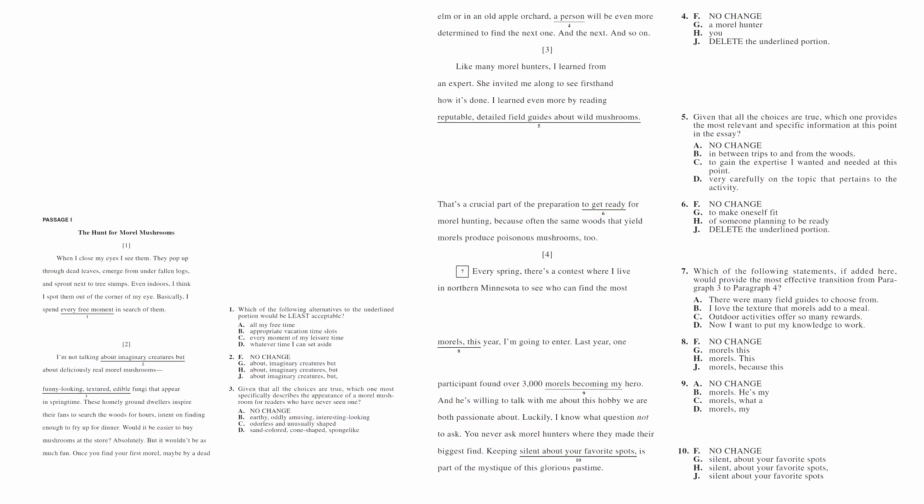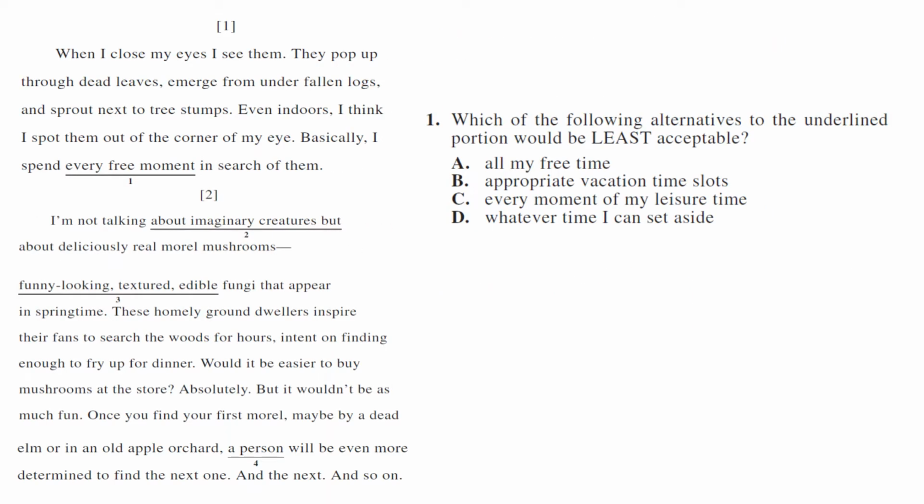We're doing passage 1 from 65D. The passage looks like this: the hunt for morel mushrooms. So number 1, which of the following alternatives to the underlined portion would be least acceptable? So under the underlined portion, basically I spend every free moment in search of them.